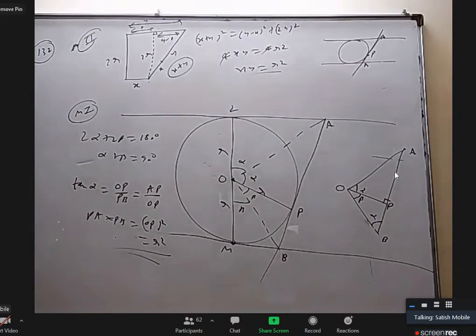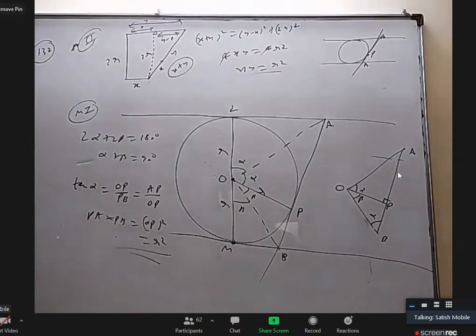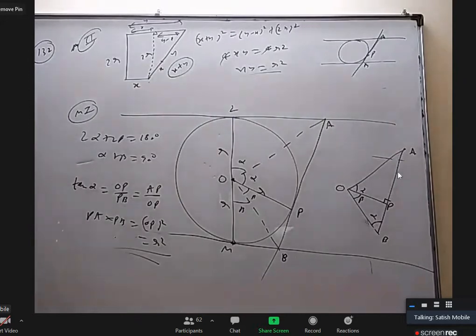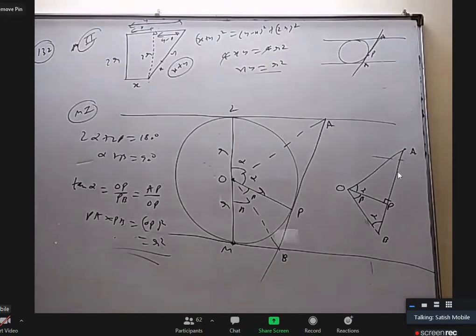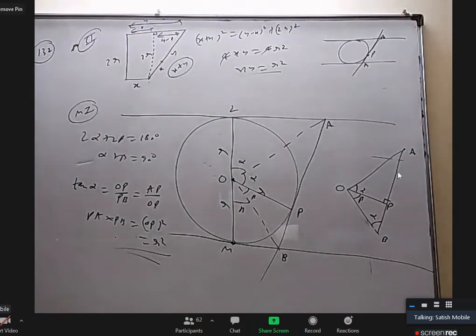This is also one standard property of the circle, and even the generalization for the ellipse is there. I will discuss it in the class notes itself. Some things are beautiful: if you try and are able to get it on your own, you will feel a thrill. Otherwise, when we discuss it, you'll remember better.